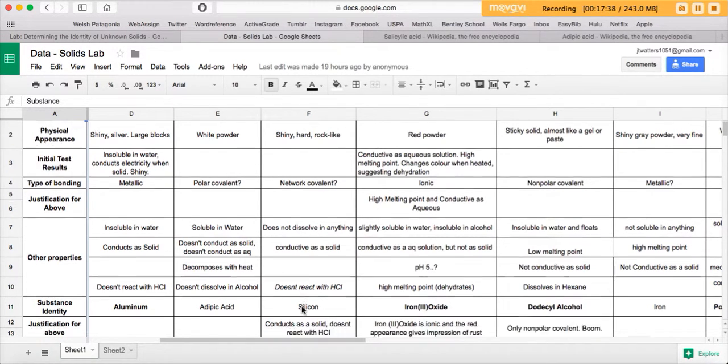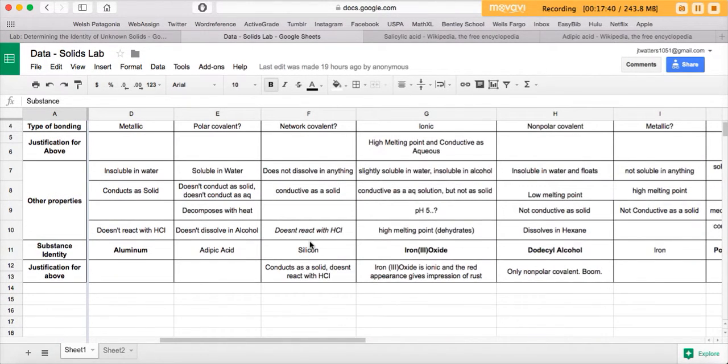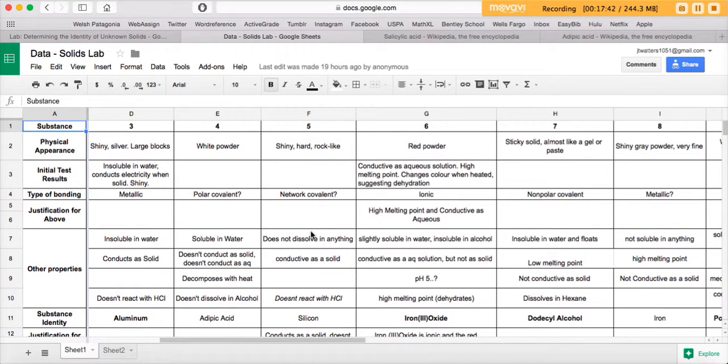No one tested the melting point for this one, which is a bit of an issue. It would have been nice if we had it. But because we don't know the melting point, we went with it as being network covalent versus metallic. And the metallic one having a high melting point. Whereas this one just, we don't know.